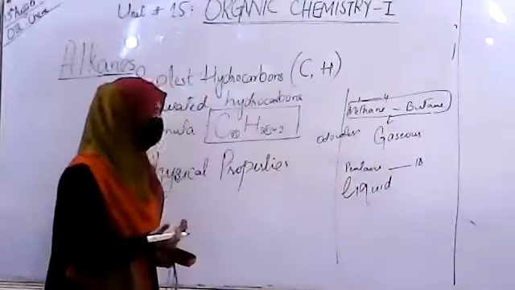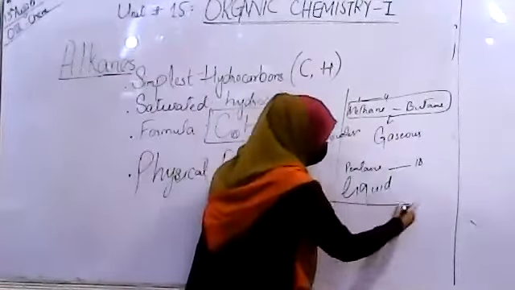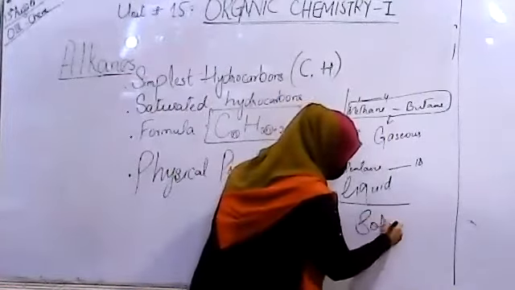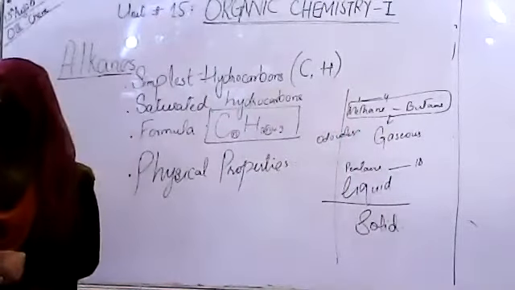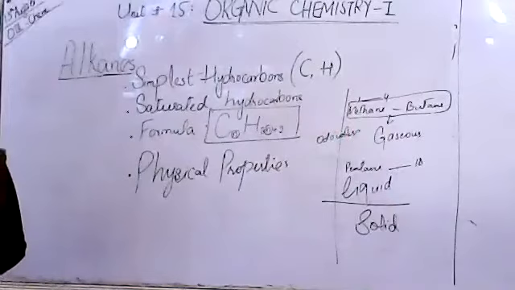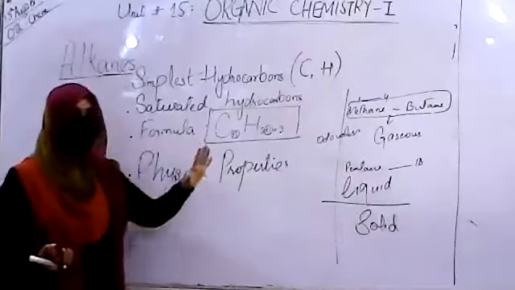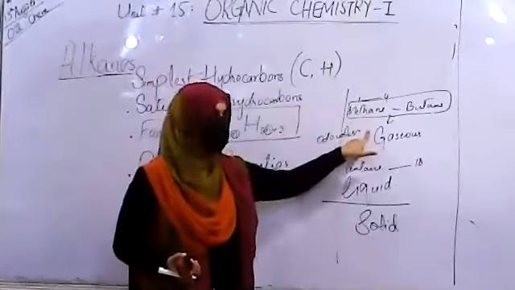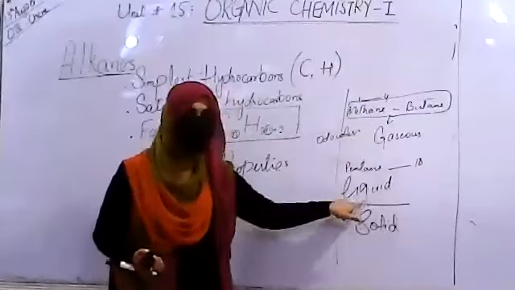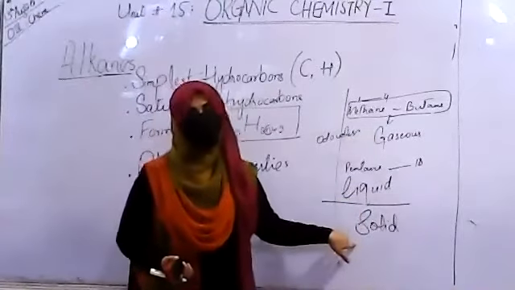And after those, the remaining whole of the series is composed of solid hydrocarbons. So we have to be very careful and clear about what kind of physical appearance they have. First of all, gases, then the liquids, and further ones are the solids.